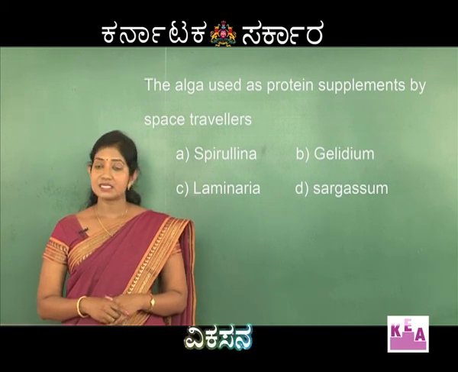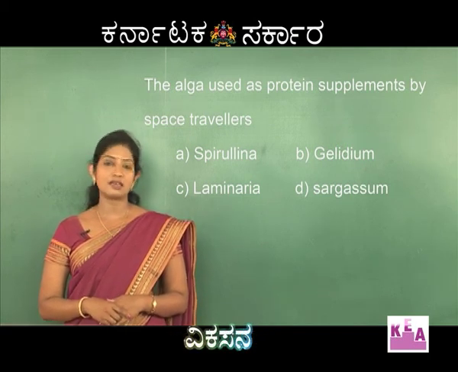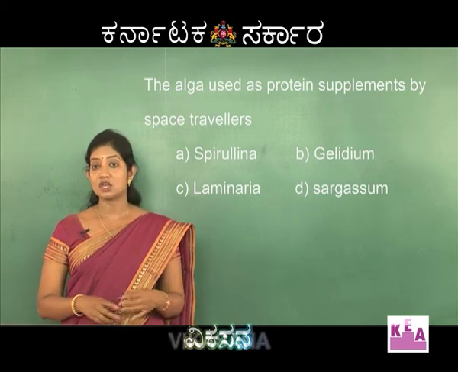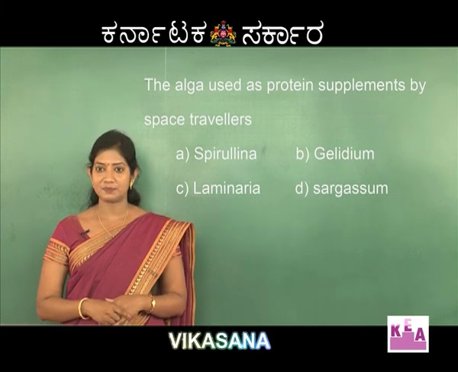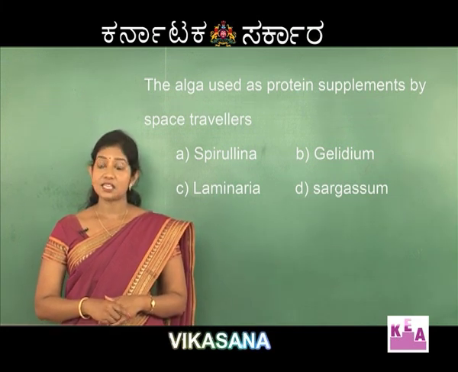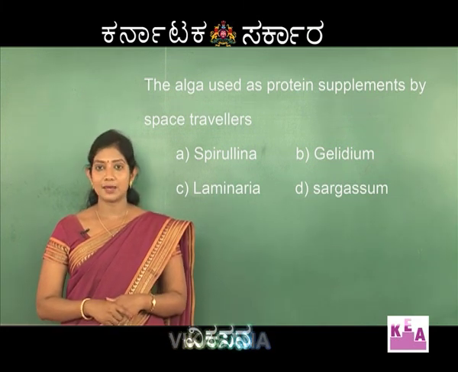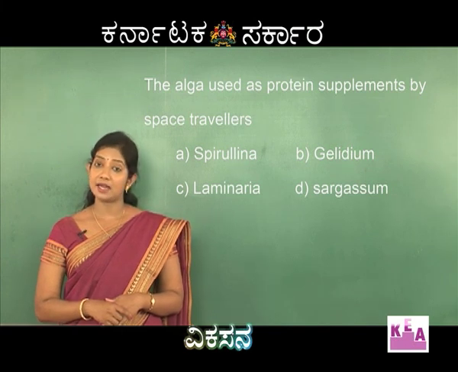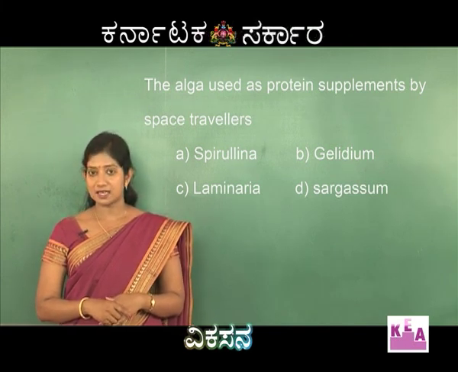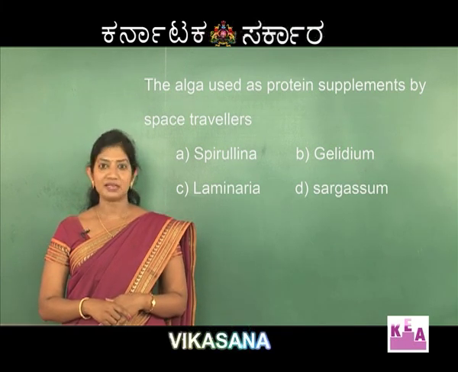Laminaria. This is extensively used as food in countries like Japan because it is rich in iodine. Sargassum. This is also a large brown algae which is used as fodder and manure. So, the right answer is A, Spirulina.